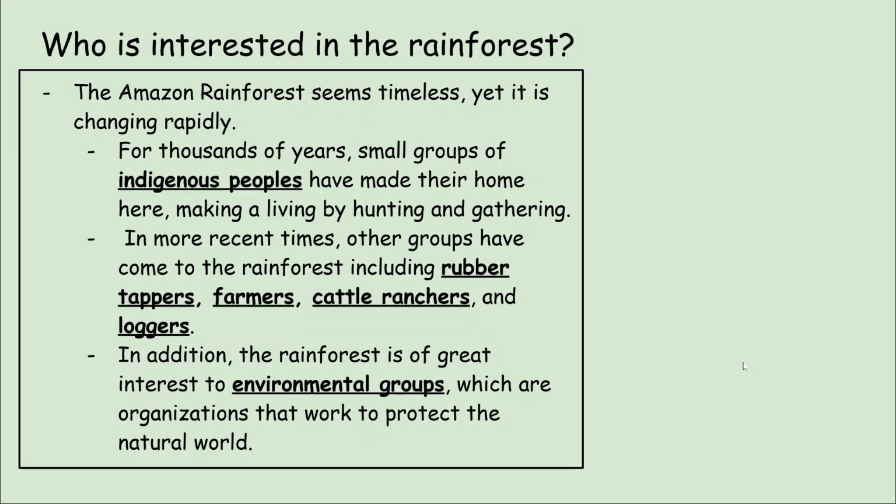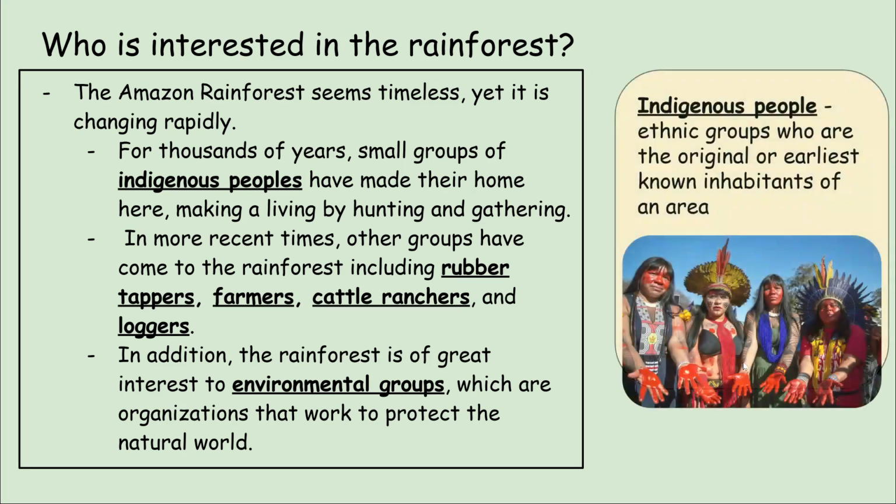There are many groups who are interested in the Amazon rainforest. The group that has been there the longest are the indigenous people who have made their home in the Amazon rainforest and make a living by hunting and gathering. Indigenous peoples is defined as ethnic groups who are the original or earliest known inhabitants of an area. The closest comparison to this in North America would be the Native Americans, which we discussed in our previous unit on North America.